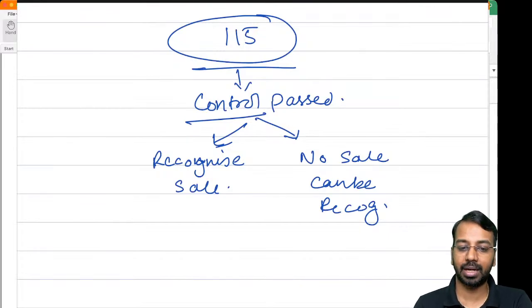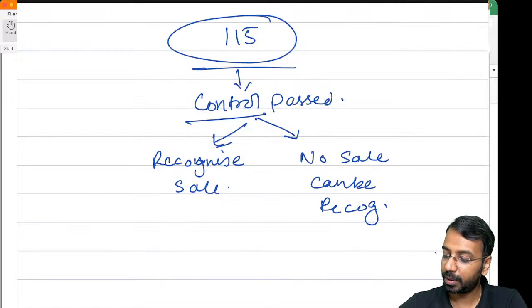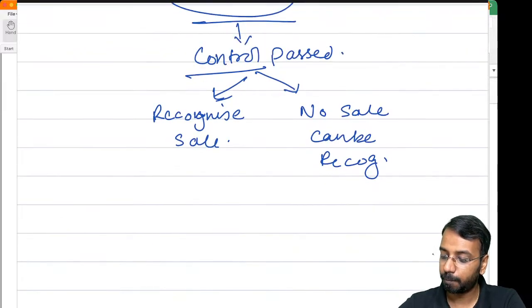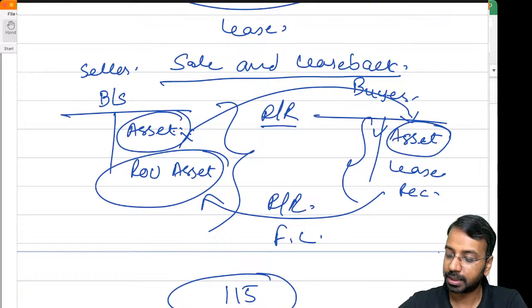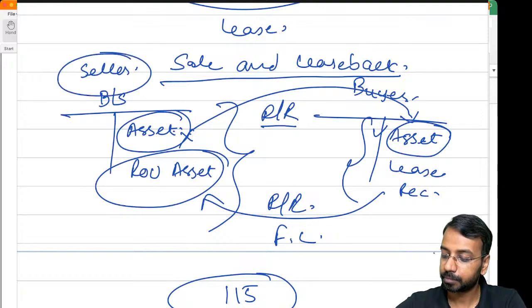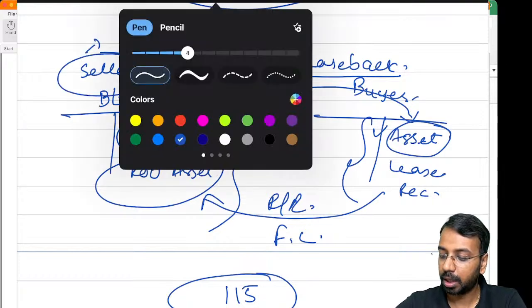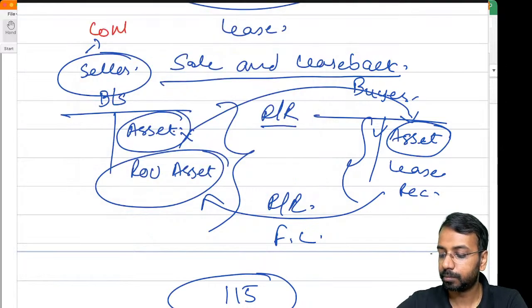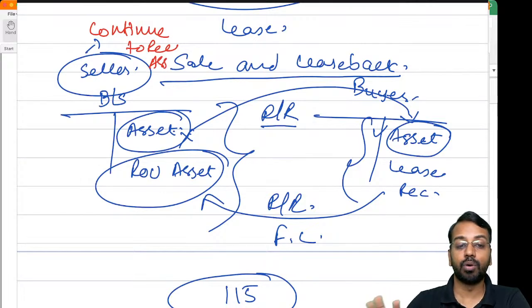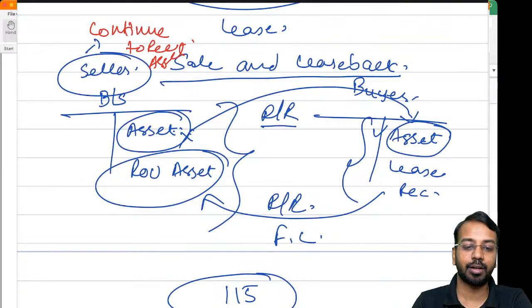So if the sale cannot be recognized, what will we do? This owner, seller, will continue to recognize the asset. There is no derecognition because there is no sale that is happening, right? So that is what we need to understand when it comes to sale and leaseback transaction.